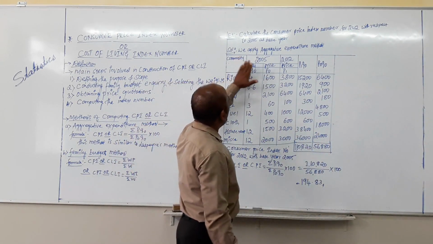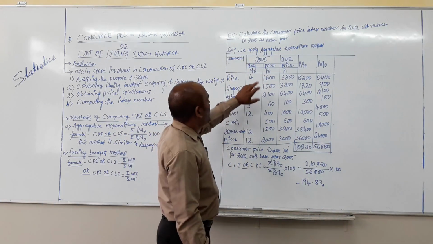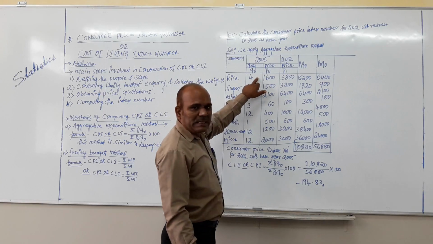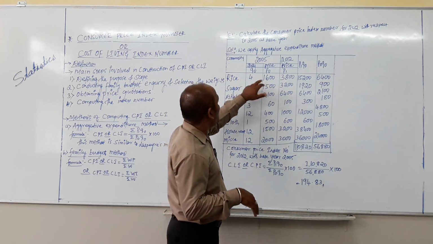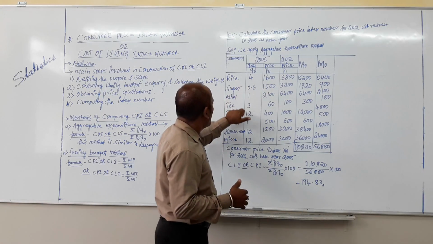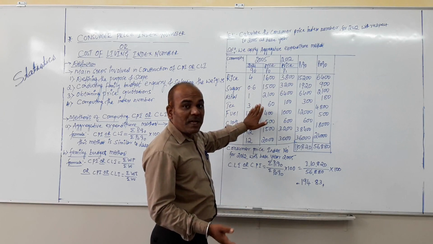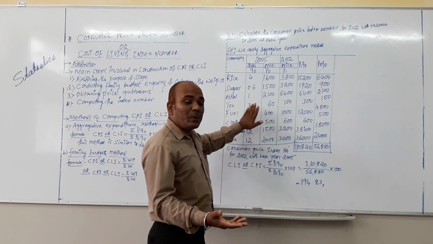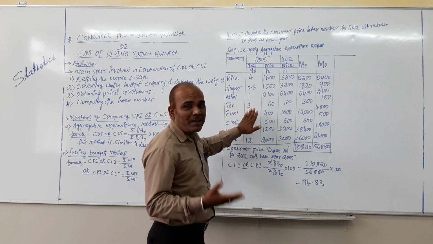So we apply the aggregate expenditure method because here no proper weightages are given for the commodities. First see the problem: they do not mention the weightages for the commodities in the question. There may be chances they also ask to construct the consumer price index by applying the family budget method.